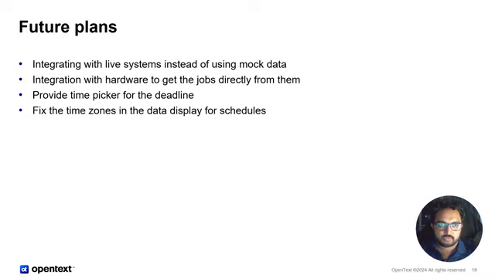And then the next one is to provide a time picker for the deadline. If you had seen the demo closely, we could only select the date for the deadline. There was no time, so you cannot select, for example, that I need this job done by 5 p.m. today. That is something we'll have to look into, which is a minor thing. We'll do that next. And then fix the time zones in data display. As I said, all the times displayed on the website are in UTC plus 0. But when a user sees the website, they should be able to see it in their own local timestamp. So that is one more thing which we have in charts, and we'll be doing that.